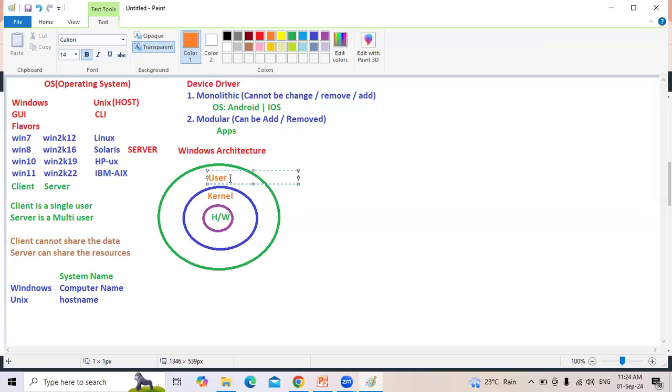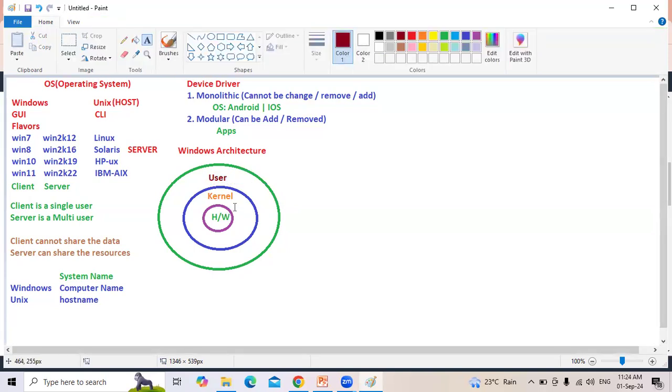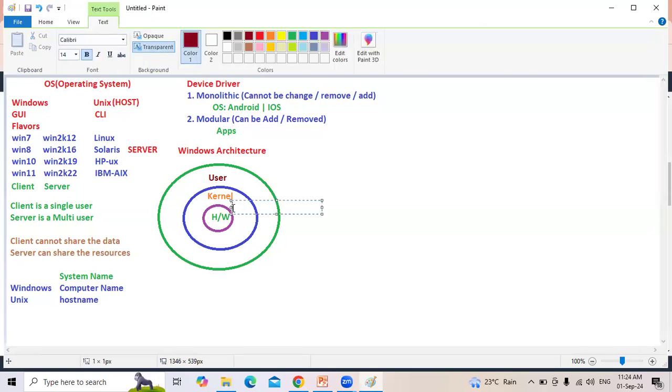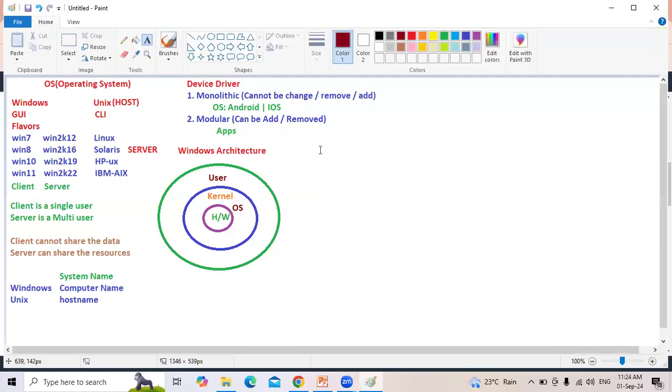What's the meaning of kernel? Kernel is nothing but the operating system. The component of the operating system, we call it a kernel. Operating system, kernel, both are the same. For example, Android. What is Android? Android is nothing but a kernel. If you go to About Phone, we can see the kernel version. Kernel version means operating system version. iOS is the kernel. This is about Windows architecture. Unix architecture.